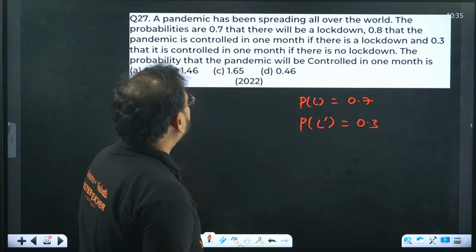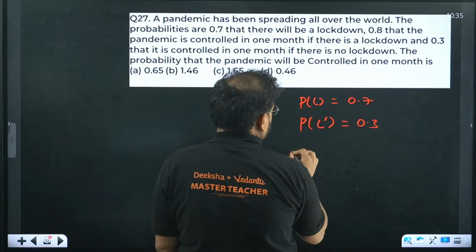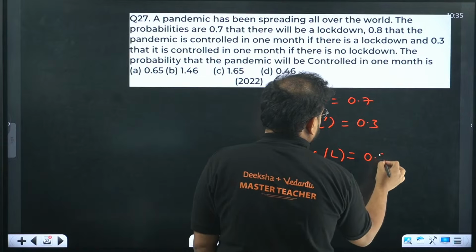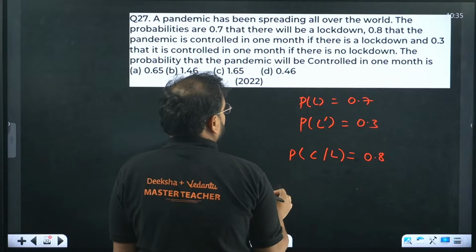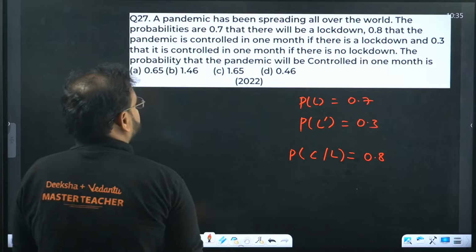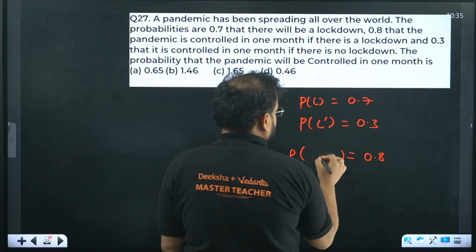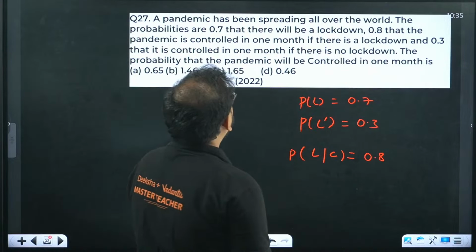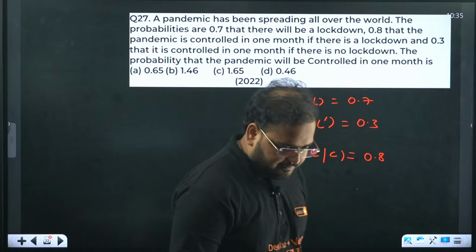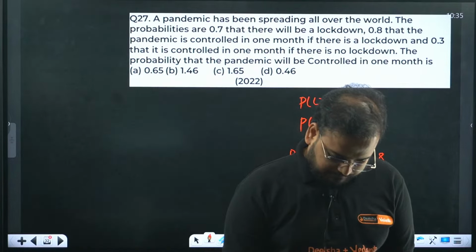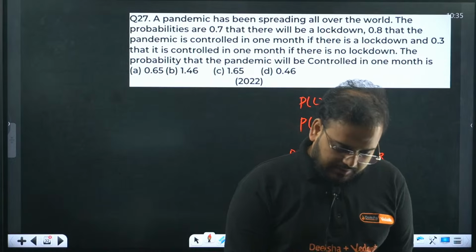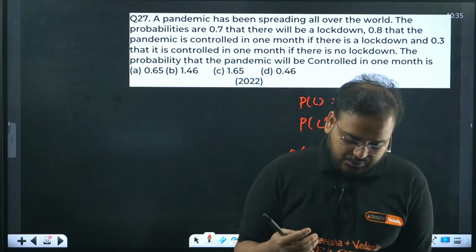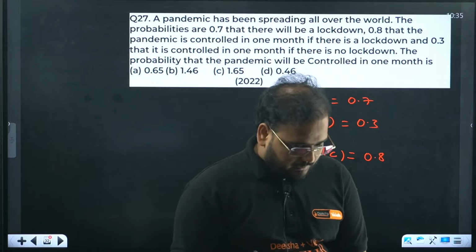0.8 that the pandemic is controlled in 1 month if there is a lockdown. Means there is a lockdown and pandemic is controlled is given as 0.8. Okay. You'll have over here controlled if there is a lockdown. And what else is there? Please check. Changing values basically, in the examination what happens, they can give a similar question with change in values. That's true. Answer A is correct, by the way.